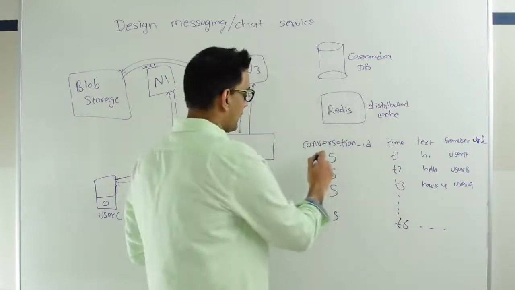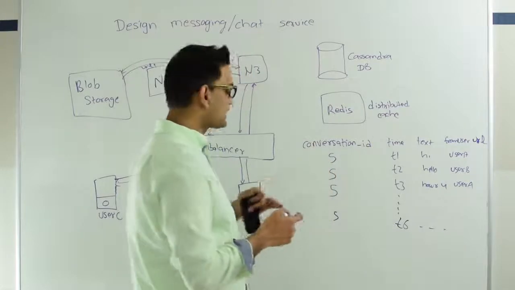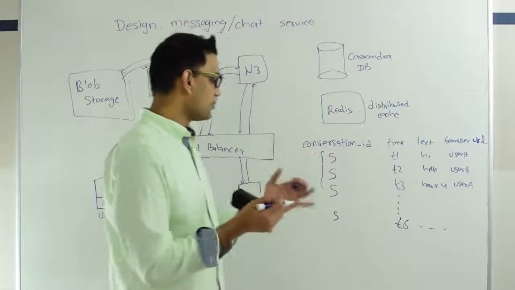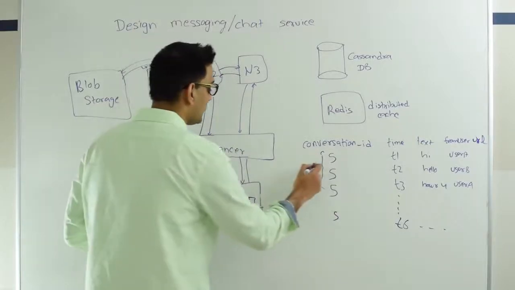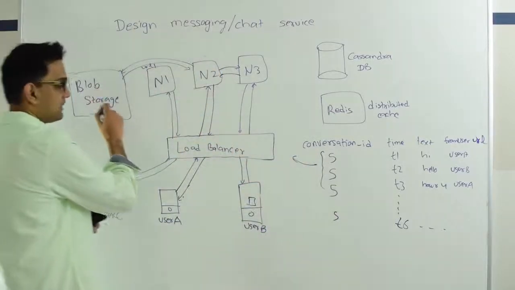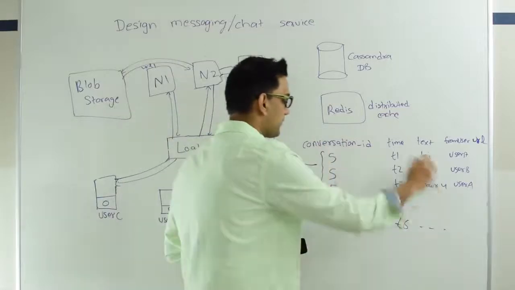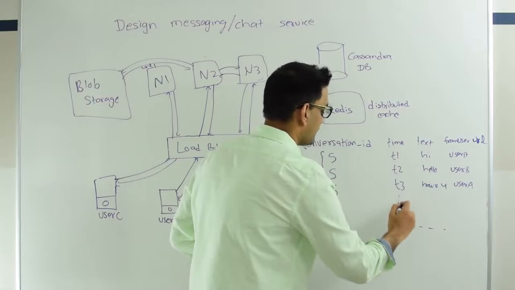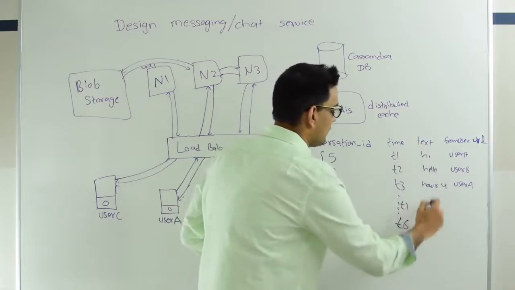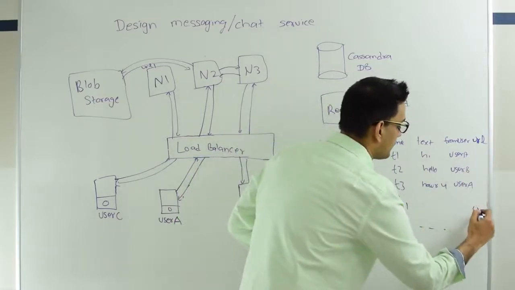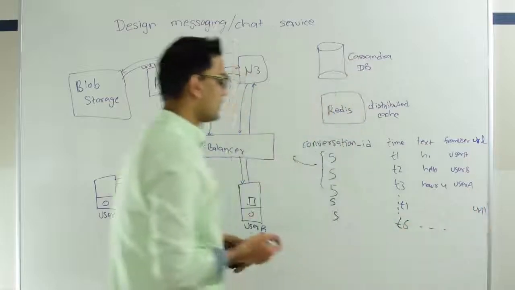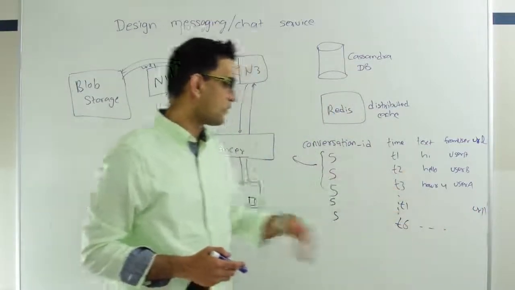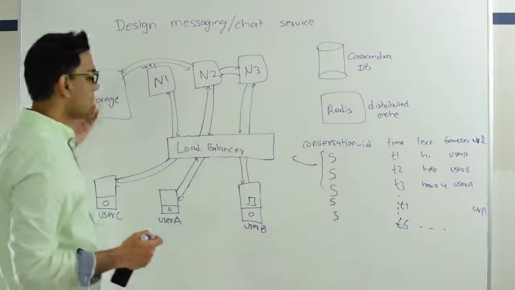So what we're going to do is take the data except yesterday, so let's say yesterday's and before data, combine them into one blob structure, take that and store it here, get the URL back, and replace that with that URL. So here we'll store, let's say, the earliest time of that blob, so T1, and instead of all this, we'll just store that URL 1. So for the current messages, keep them in the text format. For the older messages, keep them in the blob storage.